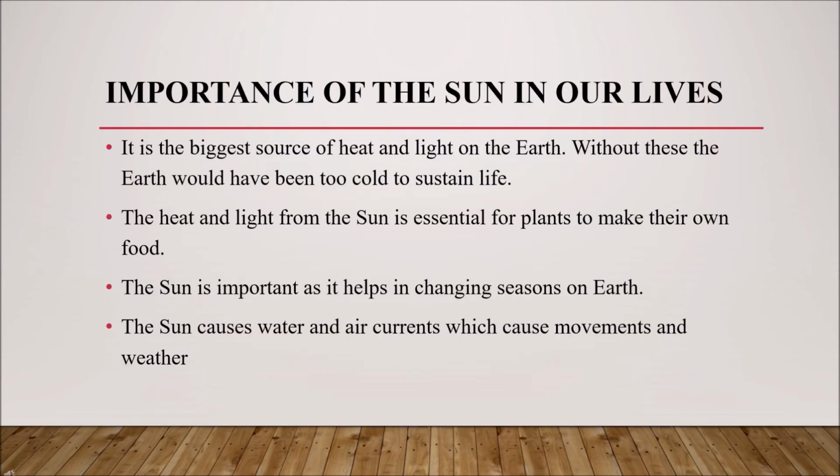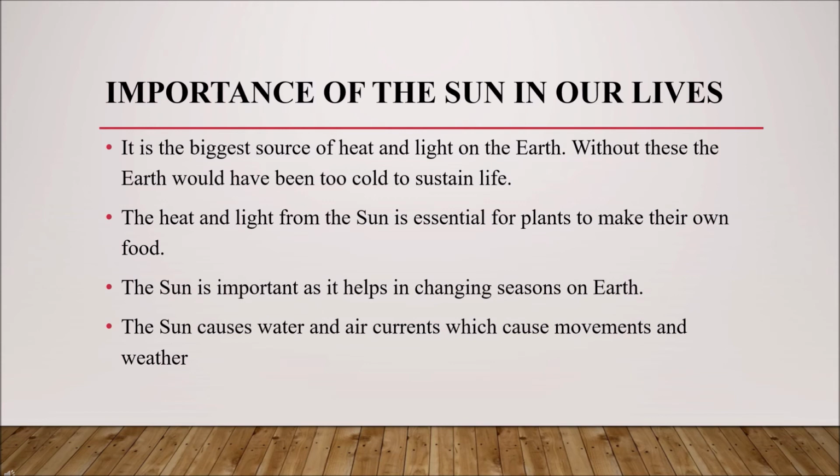Importance of the sun in our lives. It's the biggest source of heat and light on the earth. Without these, the earth would have been too cold to sustain life. The heat and light from the sun is essential for plants to make their own food. The sun is important as it helps in changing seasons on earth. The sun causes water and air currents which cause movements and weather. Children, we all know that the sun is the most important thing in our life.